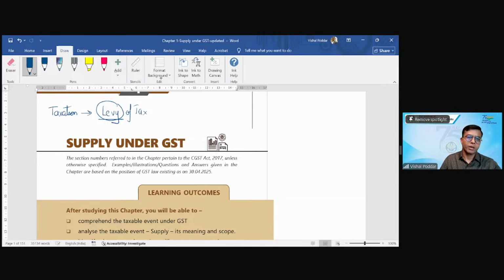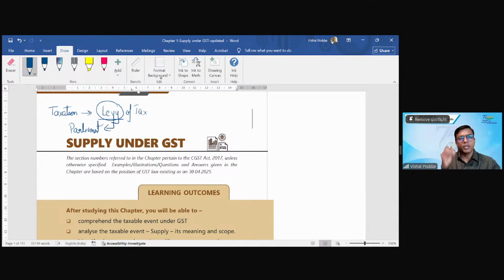Now, most important is that this levy is done by Parliament, not government. Be very clear, because generally if anybody asks you who is imposing tax on you, we recall our Prime Minister, because we remember that he launched GST, and somehow it has been imbibed in us that we always use the word government.